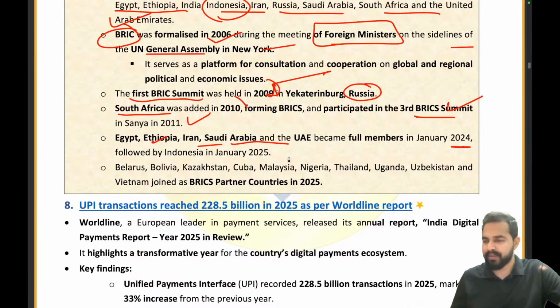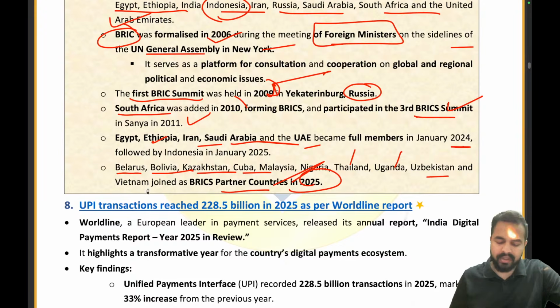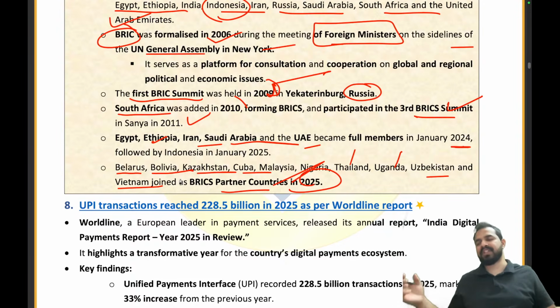Saudi Arabia, UAE. And then in 2025, we saw some partner countries, right? They are partner countries, which includes Belarus, Bolivia, Kazakhstan, Cuba, Malaysia, Nigeria, Thailand, Uganda, Uzbekistan, and Vietnam. So these are the countries which have basically come after that.